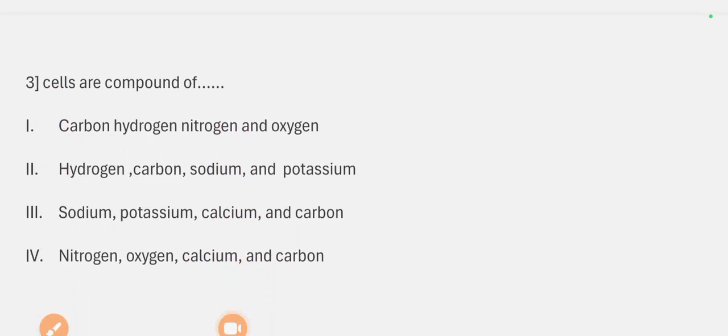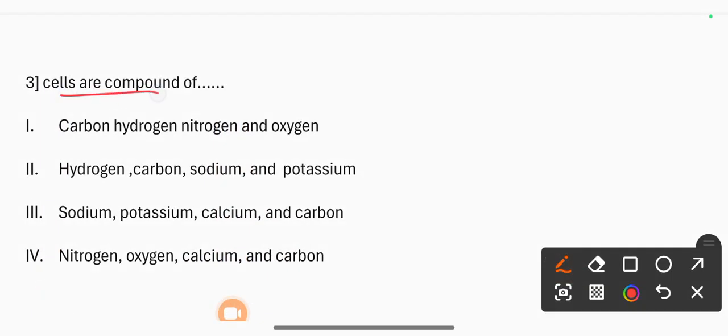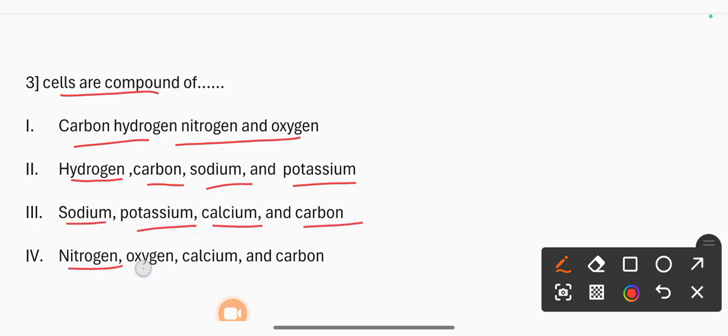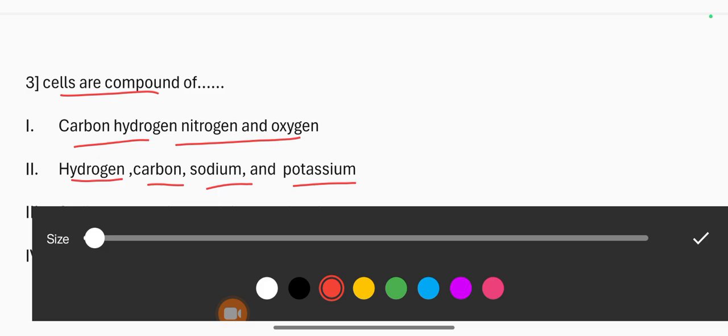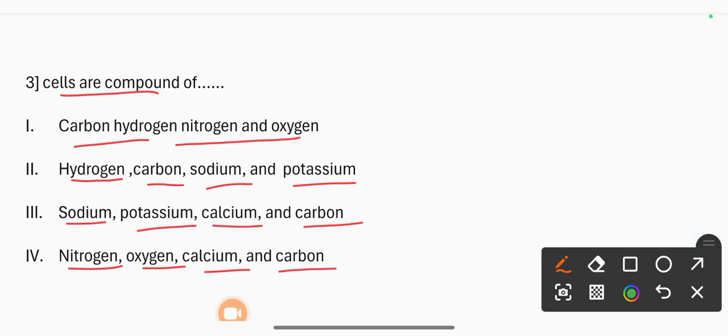Next question: cells are composed of 1. Carbon, hydrogen, nitrogen and oxygen, 2. Hydrogen, carbon, sodium and potassium, 3. Sodium, potassium, calcium and carbon, 4. Nitrogen, oxygen, calcium and carbon. The correct option is